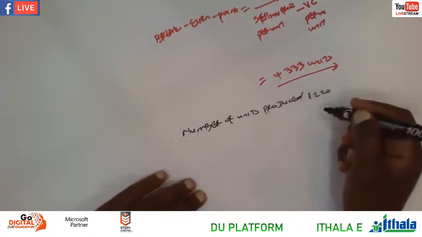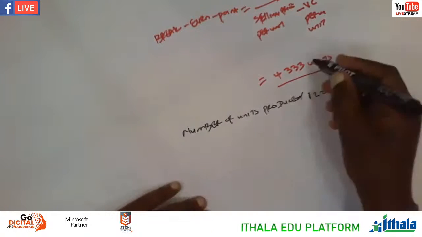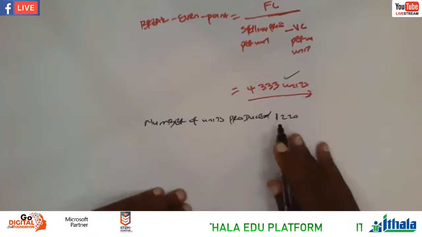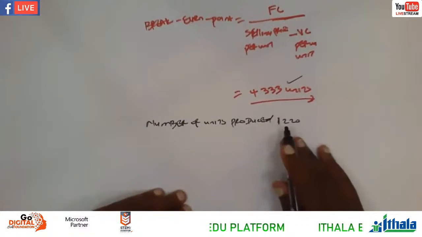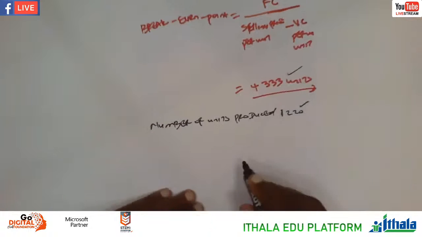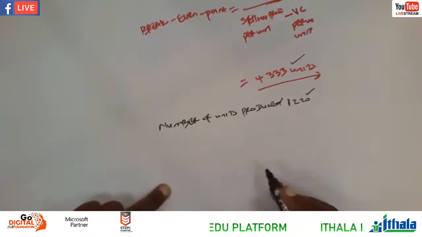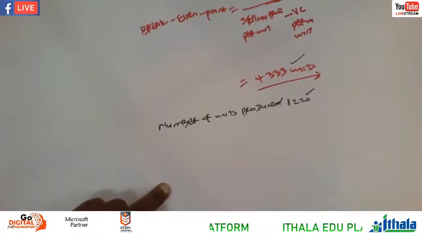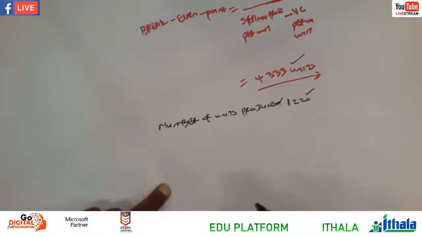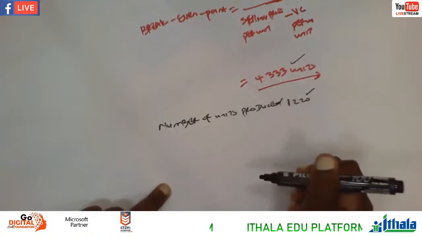And then they are saying now comment about the break-even point. These are the results of the break-even point, and this is the number of units produced, 1,220, right? So it's obvious our break-even point is greater than the number of units produced, right? We can see here we have 333 here, we've got 1220.